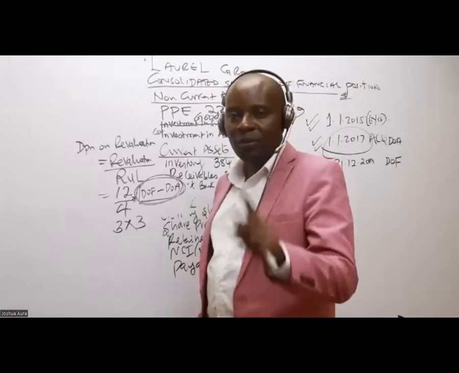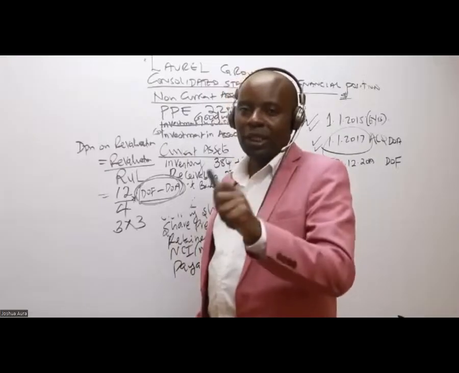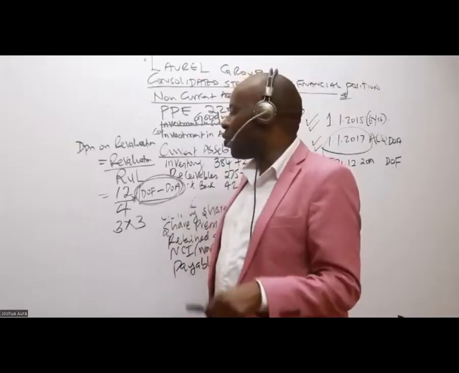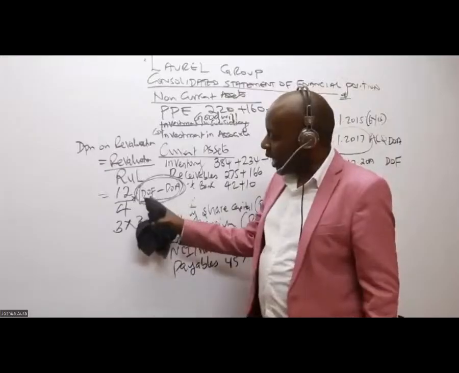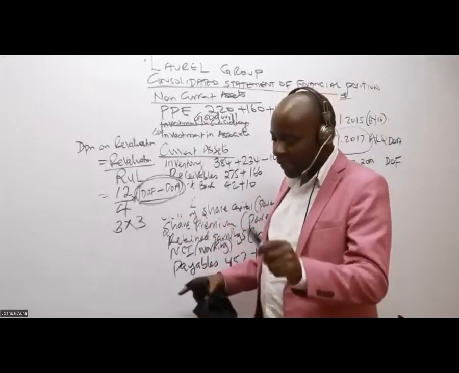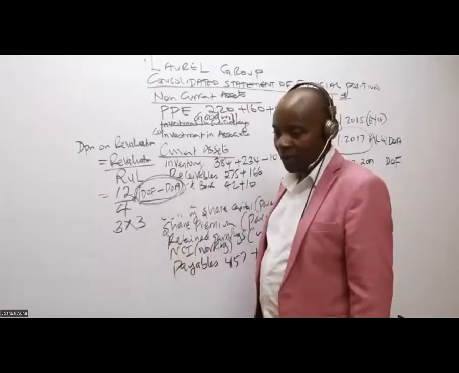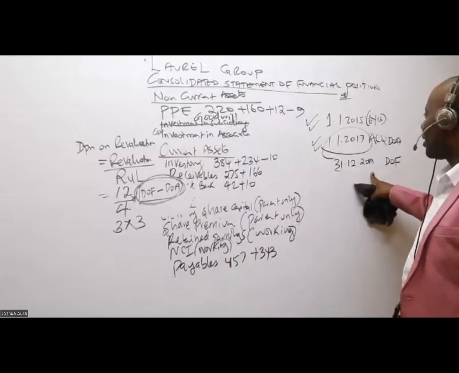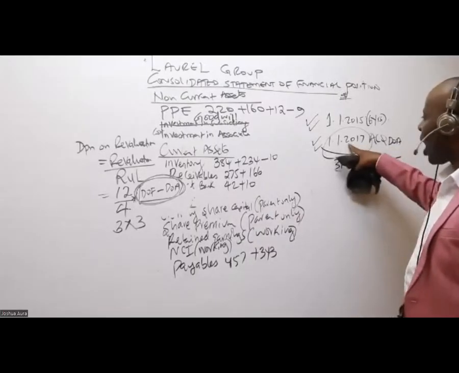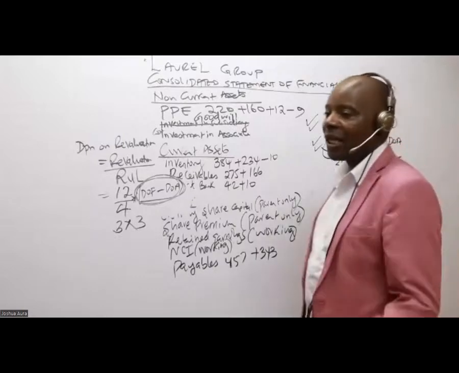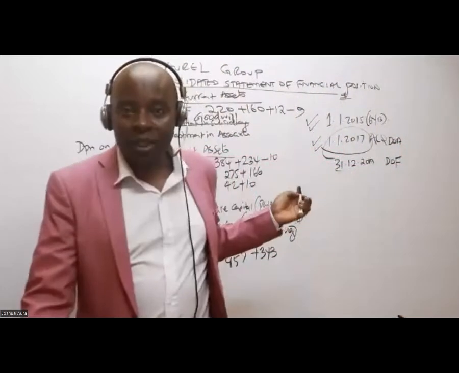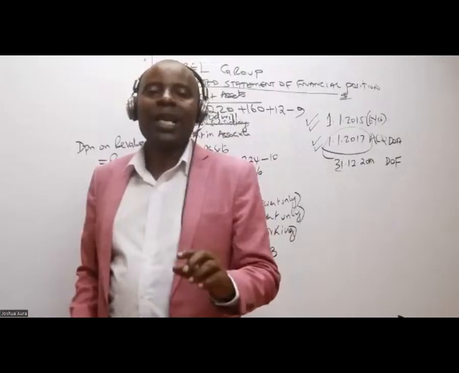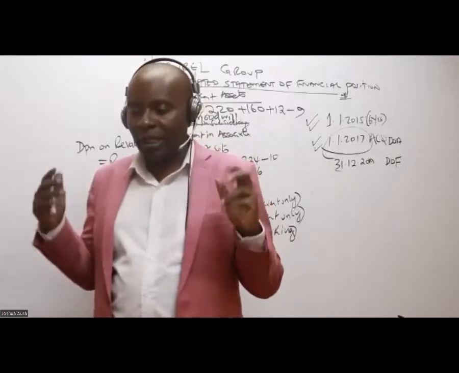And ourselves, ladies and gentlemen, we want to get cumulative depreciation to the time of the financial statements. How do we get this cumulative period? You take the date of the financial statements, minus the date of acquisition. The date of the financial statements is 2019, and the date of acquisition is 2017. If you count in between, you are getting 3 years. This confuses students. I would want you to go and rewatch this video, not once, not twice, until you master it. It's just one logic.